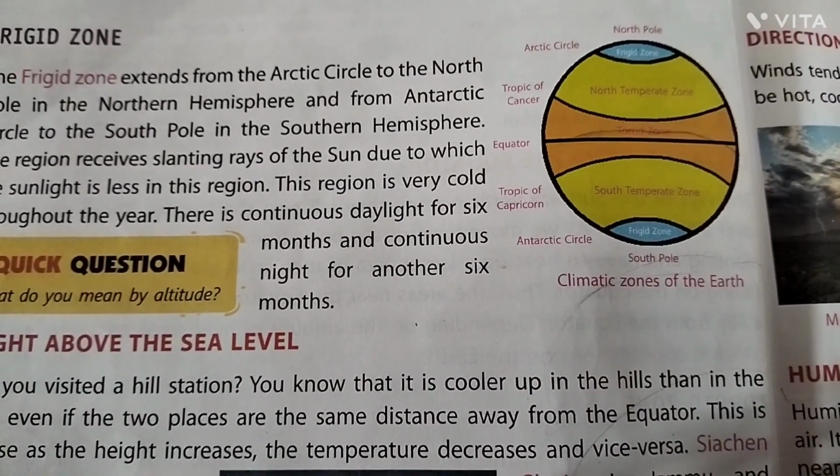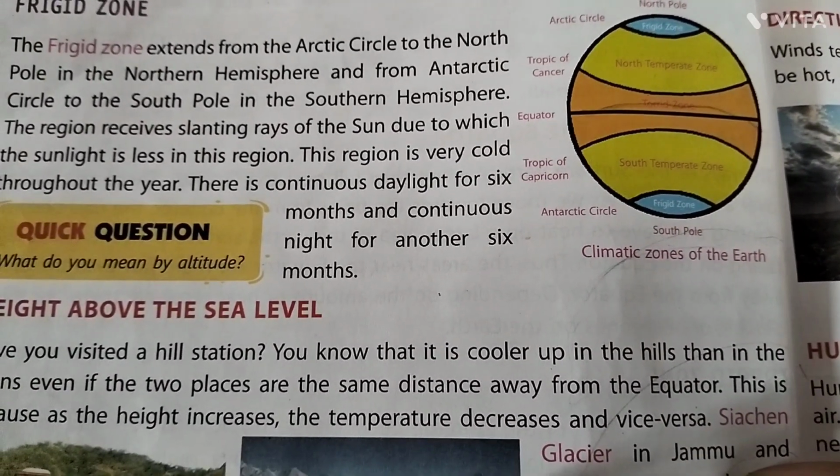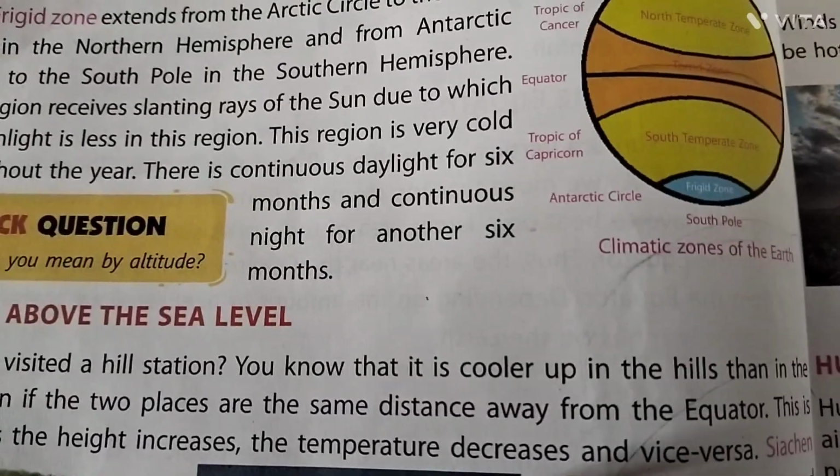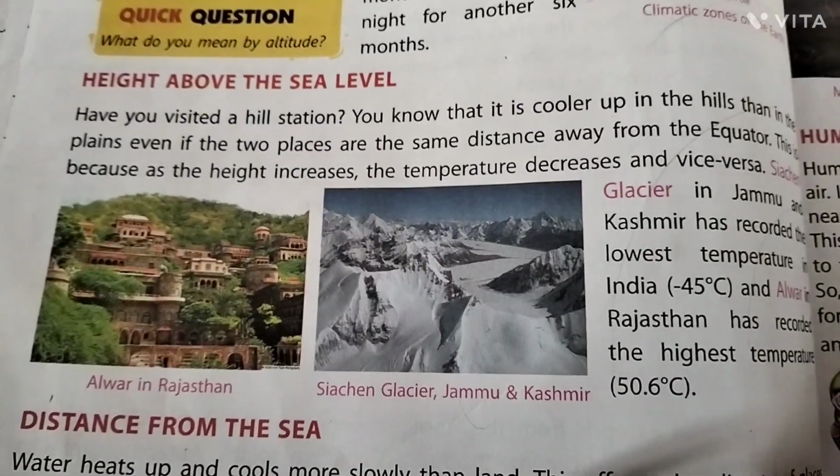North Pole, Arctic Circle, Tropic of Cancer, Equator, Tropic of Capricorn, and look here. See, here are the climate zones of the Earth. Height above the sea level.